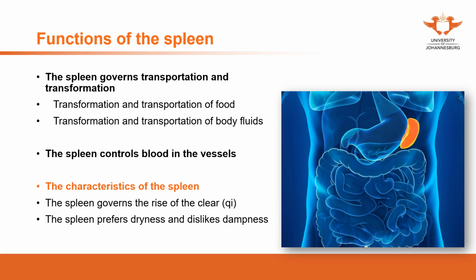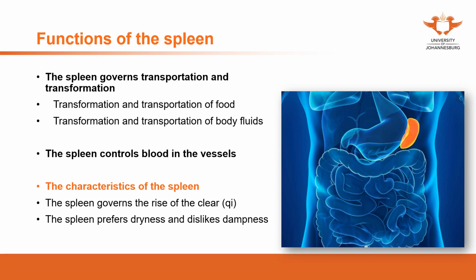And that's exactly because this function of body fluids is so important. If the spleen loses the function of transformation and transportation of body fluids, it will cause phlegm, which becomes a pathological change in the body.